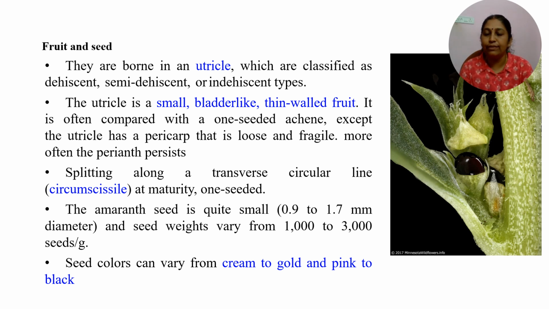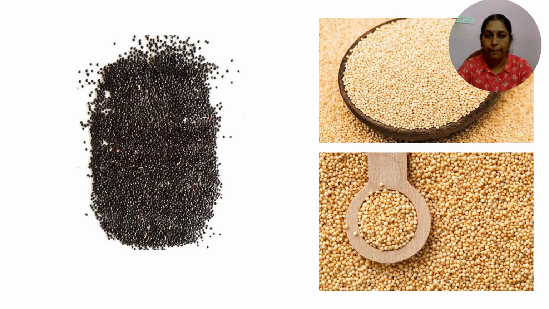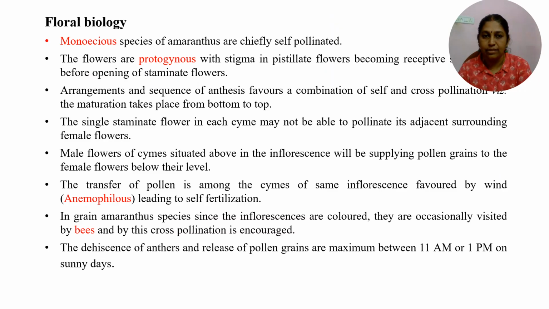And the seed color varies from cream, gold, pink or black. Mostly in leaf amaranth it will be black colored seeds. In grain amaranth it will be cream or gold colored seeds. So we can see the utricle here, and you can see the black colored seeds here. In the first picture we can see the black colored seeds. In the second picture, the seeds of grain amaranth, that is cream colored seeds, can be seen.